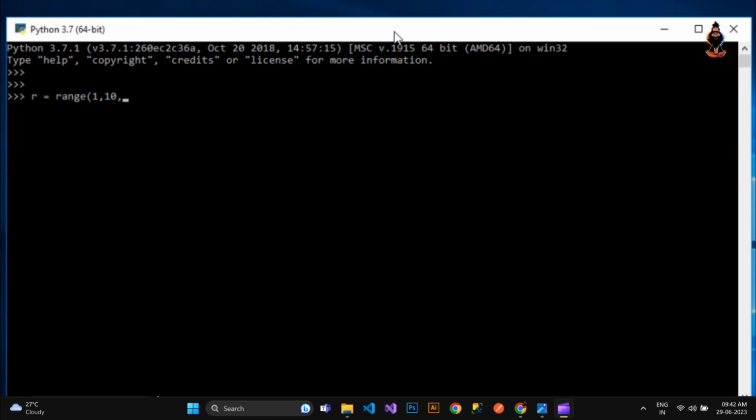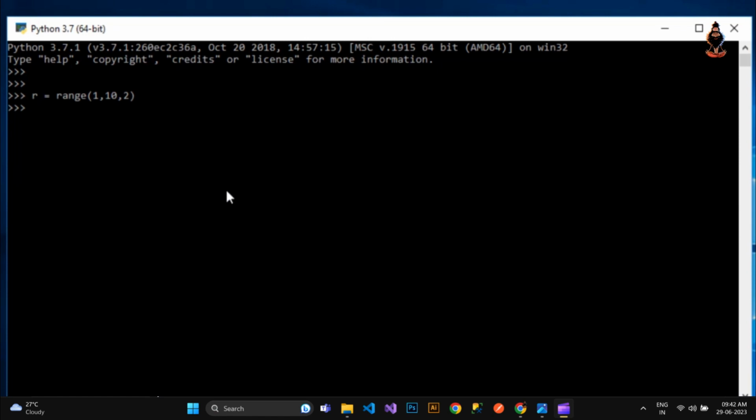So if the gap is 1, you just don't need to enter anything, you just need to close. But if the gap is more than 1, 1 is the by default value. But if the gap is 2, all you have to do is give 2. So now all the values in R is from range 1 to 10, which has a gap of 2. That means 1, then 3, then 5, then 7. So likewise. So now our R has this particular range.